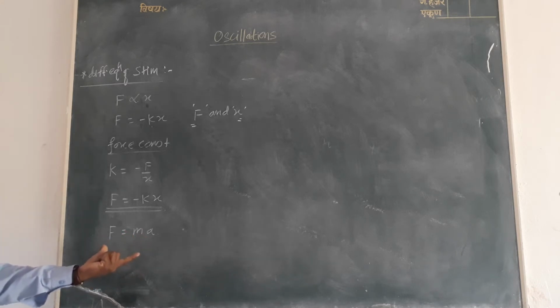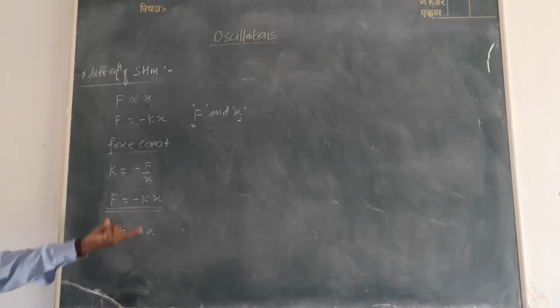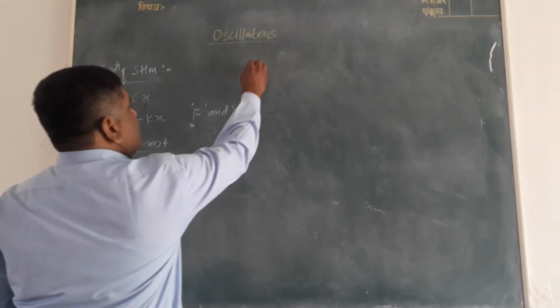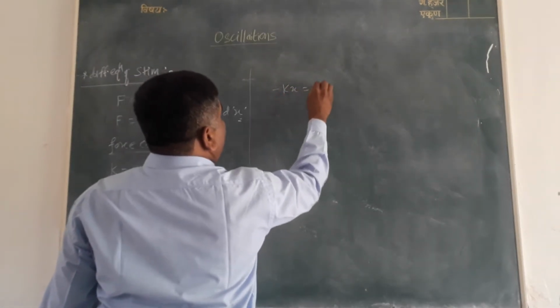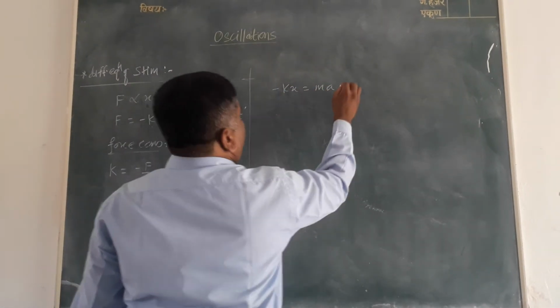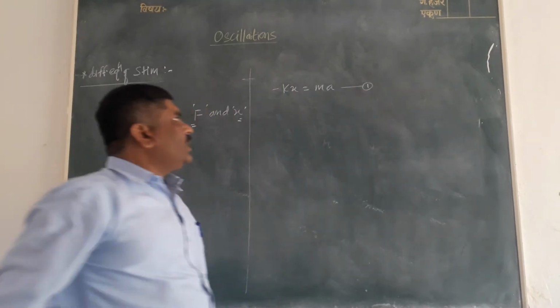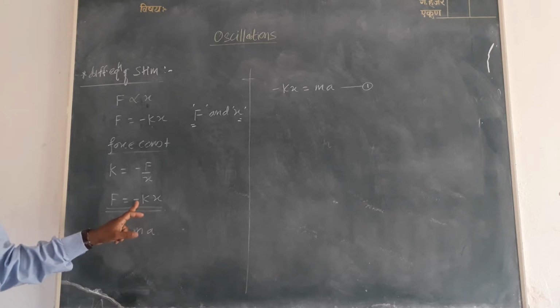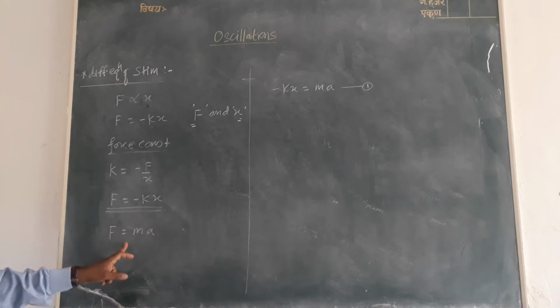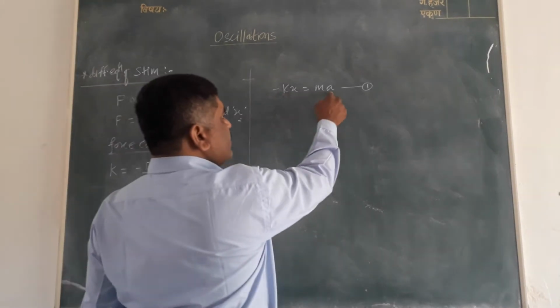Comparing these two equations, F is equal to minus kx and F is equal to ma, we get minus kx is equal to ma. Say equation number 1.